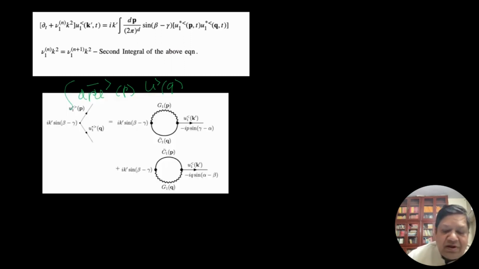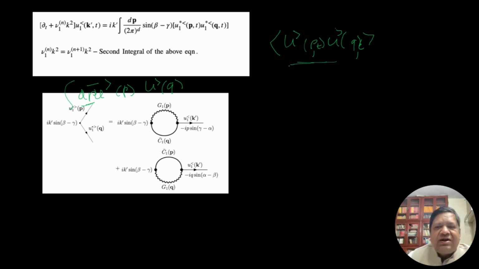Now, to zeroth order, remember you have u greater p, u greater q. If I do the averaging, by the way, this is an integrand. These are variables changing with time and changing with space. So please keep in mind there is a time as well, but they are equal time.